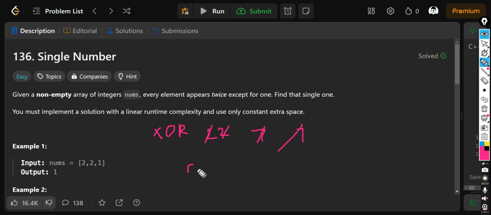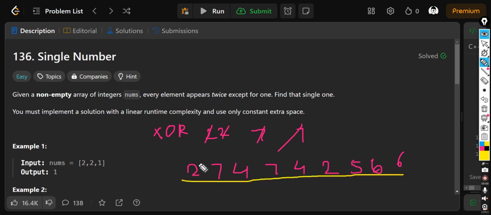Now for this case, if you have this 7 4 2 5 6 6, what we will do is first count the XOR of this. Now, what the XOR will consist of, it will first XOR with this XOR. Now it will be doing it in the backend using the binary logic.